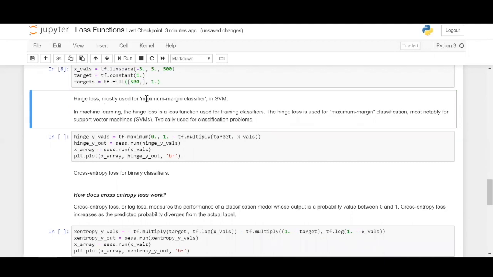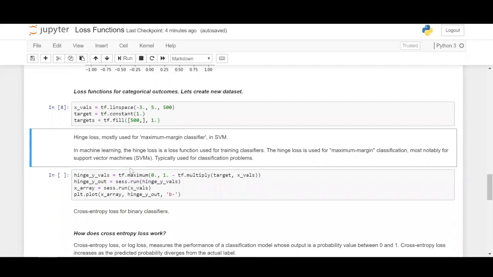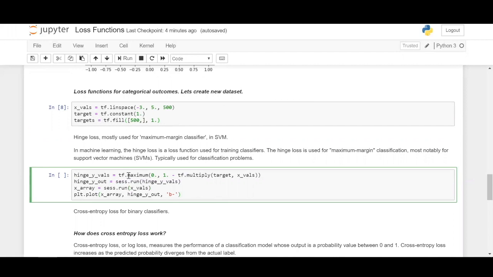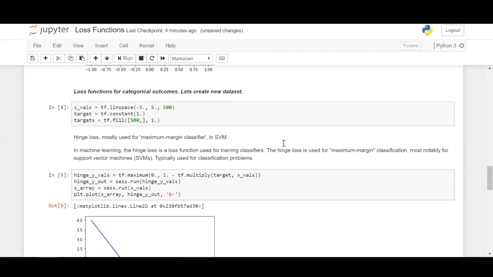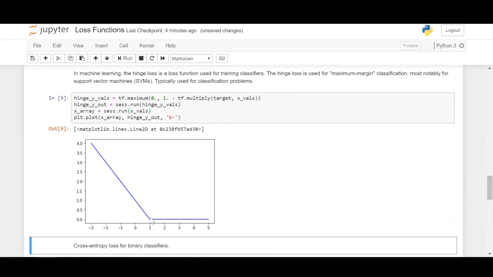Hinge loss is used mainly for maximum margin classifiers, and this loss function was also used in the building of the support vector machine algorithm, which we had explored in machine learning. As we are exploring categorical outcomes, hinge loss is always used for classification problems. So this is the maximum margin classification using the tf.maximum function. We run the session on the hinge y_vals function and plot the hinge loss graph. So this is how it looks.